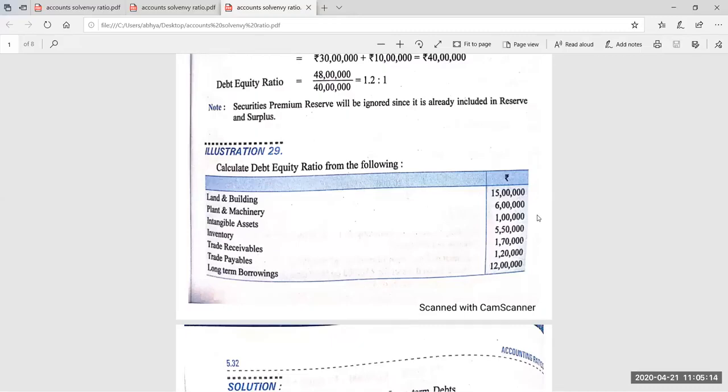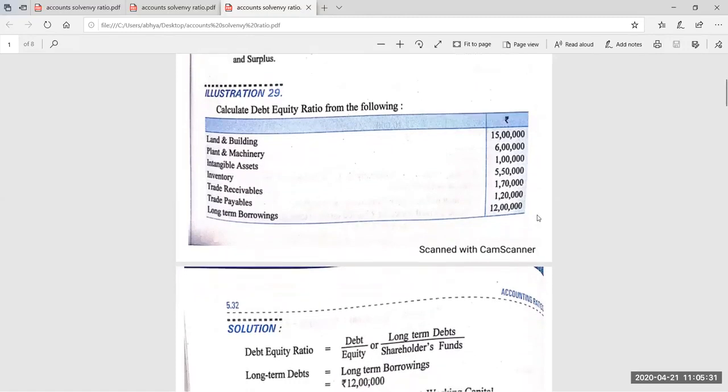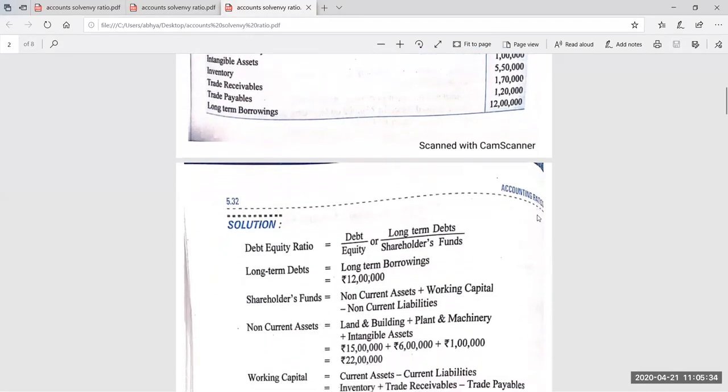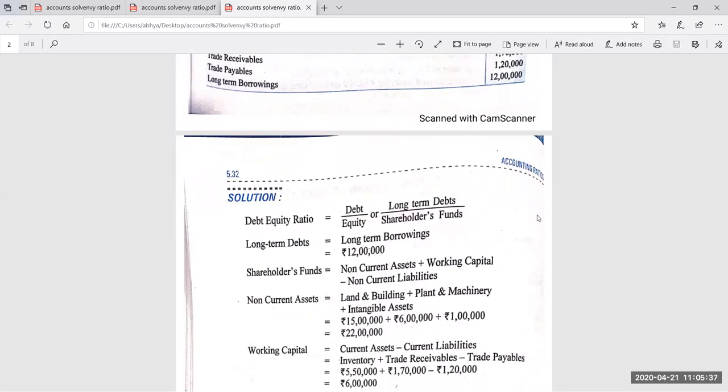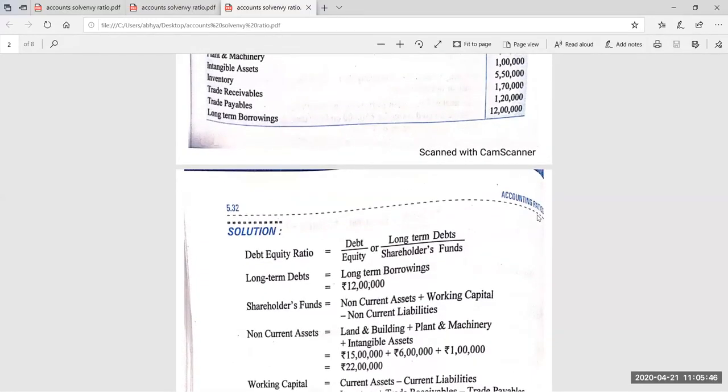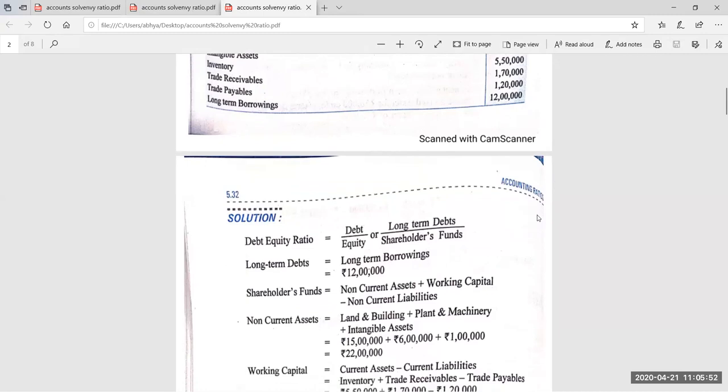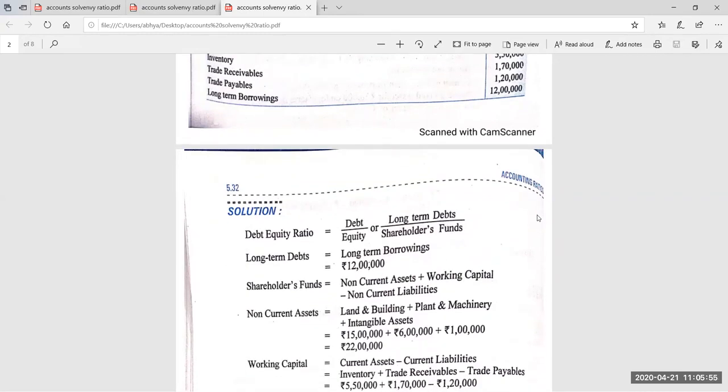side. So first of all, we will arrange all the assets: land and building 15 lakh, plant and machinery 6 lakh, intangible assets 1 lakh. Inventory 550, trade receivable 170, trade payable is not asset. So till trade receivable, all the 5 figures will be added to get the total assets like this. Total assets. So total assets are 22 lakh. Okay, students. Now put the values of the total asset on the liability side. So total equity and liability will be equal to 22 lakh. Okay, students, 22 lakh.